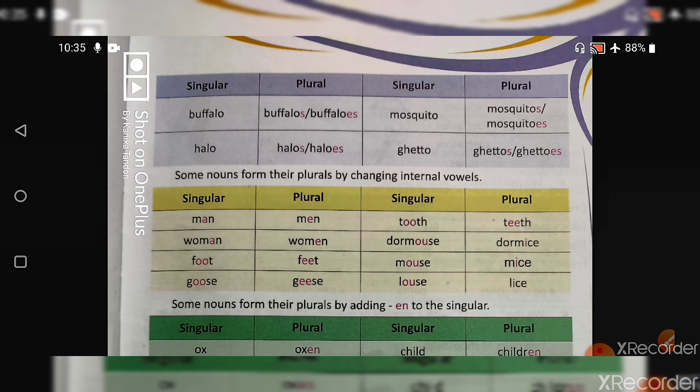Next is, some nouns form their plural by changing their internal vowels. Okay, so what they do in a word, if we have a vowel, they change it. For example, man becomes men. So they have changed the internal vowel. In the spelling of man, what is the internal vowel? That is a. So a becomes e. So man becomes men, woman becomes women, foot becomes feet, goose becomes geese, tooth becomes teeth, dormouse becomes dormice, mouse becomes mice, and louse becomes lice.